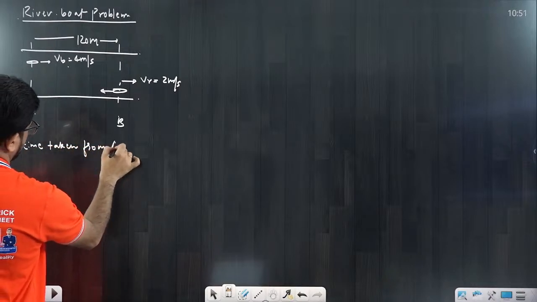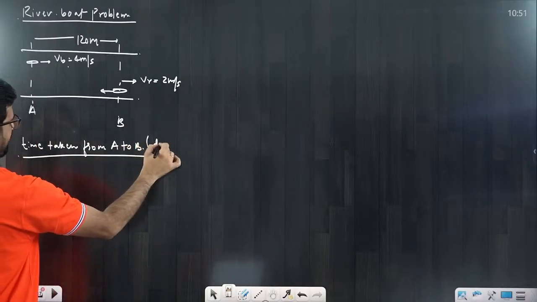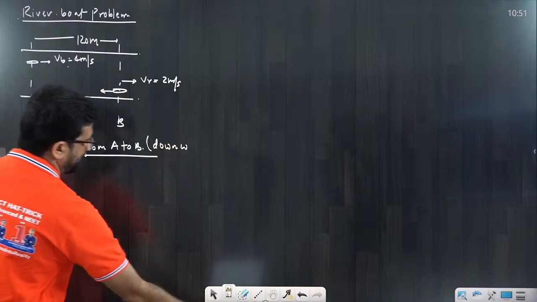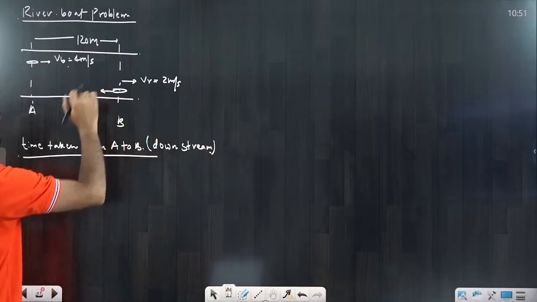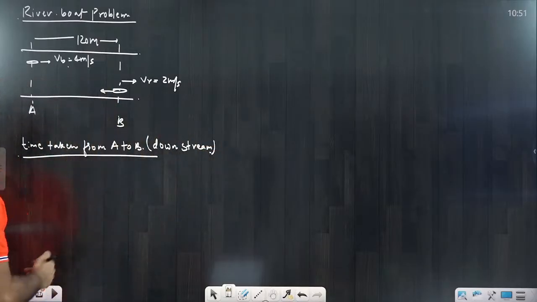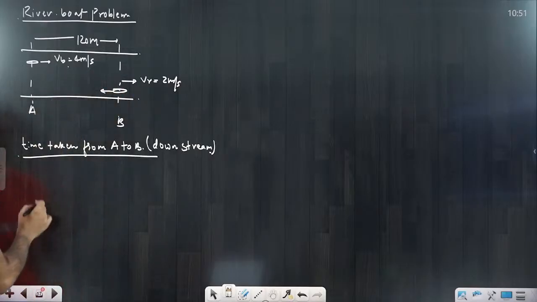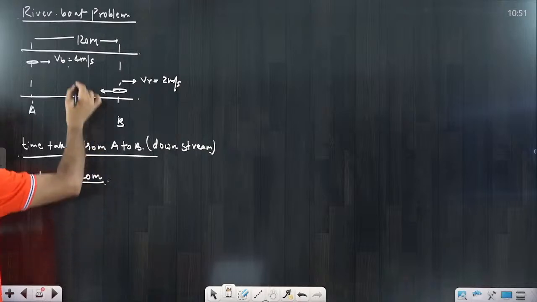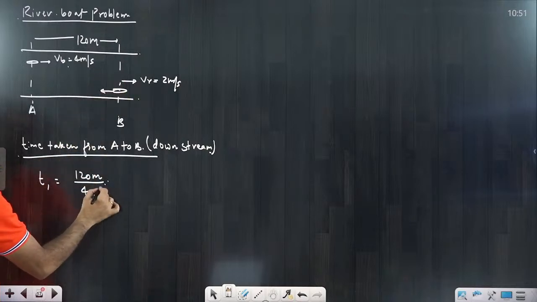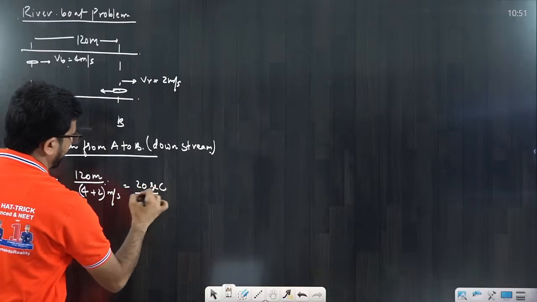From A to B, we call it downstream. And downstream means what will happen, beta? You will say that both are moving in the same direction and the boat is inside the river. That means their speeds are added. So you will add both of them, and that becomes 6. So directly you will say that time T1 is equal to the distance, 120 meter, and the speeds are added, 4 plus 2, that means 6 meter per second. So total is equal to 20 seconds.